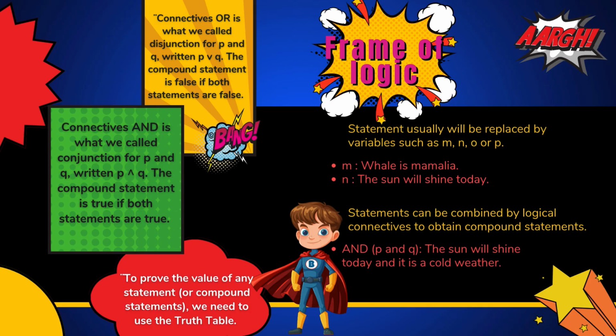a cold weather. So then we need to understand what is or and what is and. The connective or is what we call disjunction for P and Q, written P or Q. The compound statement is false only if both statements are false. The next, connective and is what we call conjunction for P and Q, written P and Q. The compound statement is true if both statements are true.